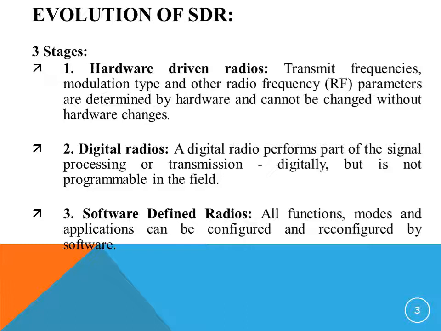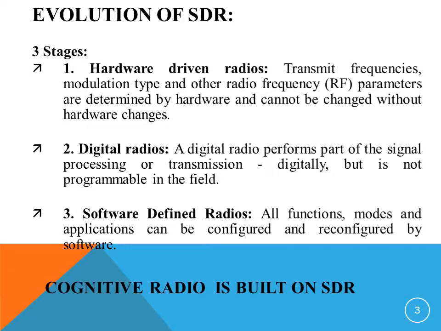Next comes the digital radios. Here, a part of signal processing or transmission is performed digitally, but it is not allowed to be programmable in the field. Next is software defined radios. Here, all the functions, modes, and applications, everything can be configured and reconfigured using software. SDR platform serves as a basis upon which a cognitive radio can be built.